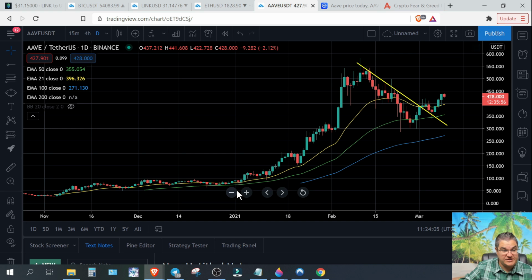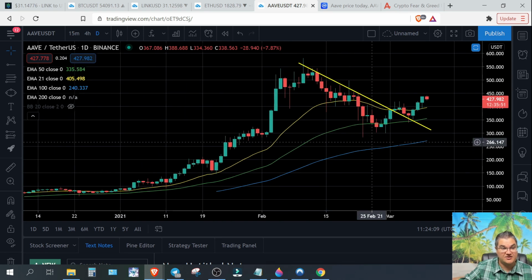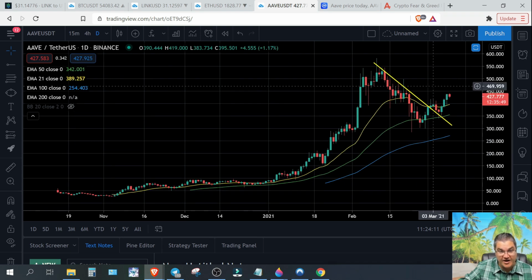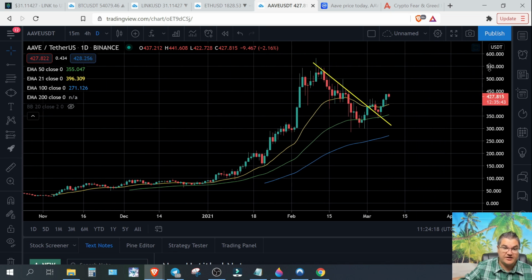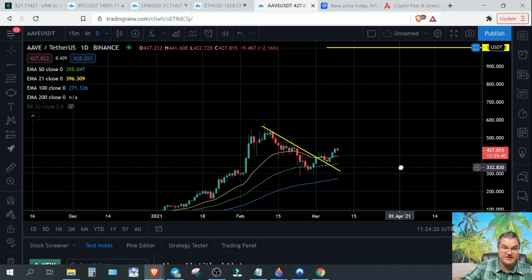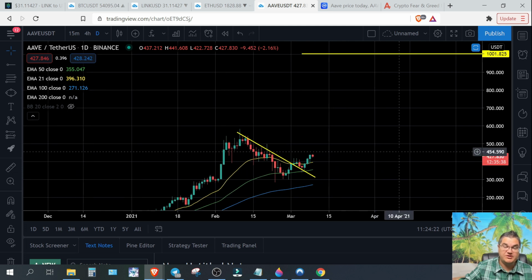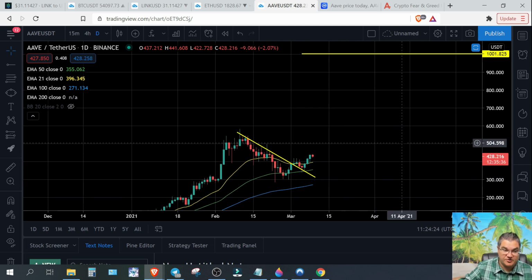That has all been since the last week of December. Not that long. So after we clear our resistance around 460, 470, and you see us holding as support, that is still in the cards. It doesn't have to happen, but I want to show you that it is still possible.